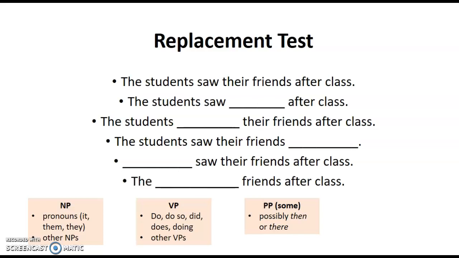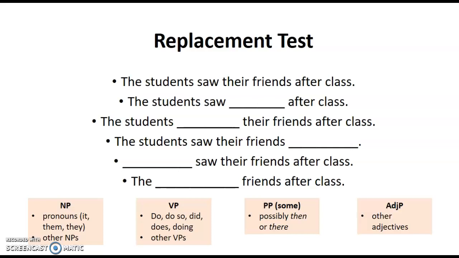But if we wanted to replace, let's say we took the words students saw their out of the sentence, there's really nothing that we can replace that with. We can't say the students' friends after class, or they, them, friends after class. It wouldn't make sense. It wouldn't work. So we can see easily that certain words or certain groups of words in a sentence are not going to be a constituent because you couldn't replace them with anything. So the last sentence would be an example of that.